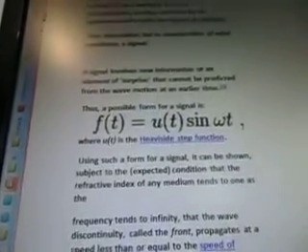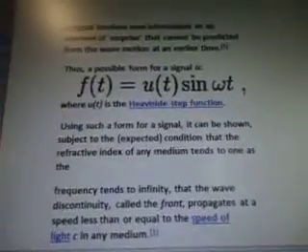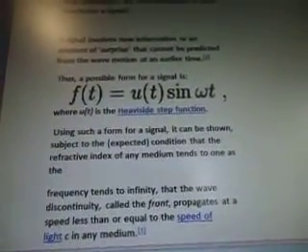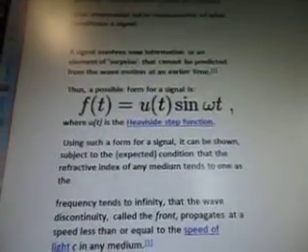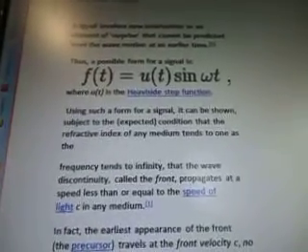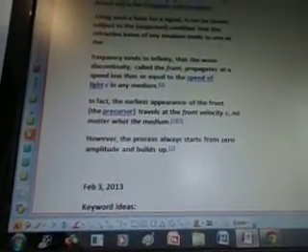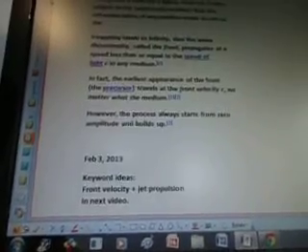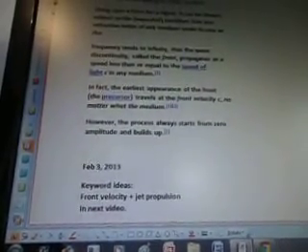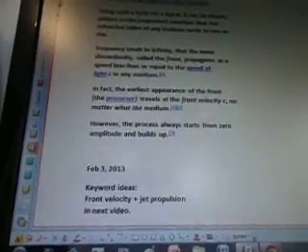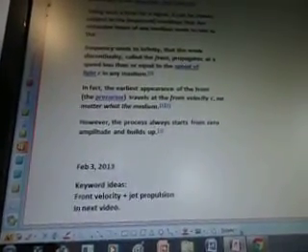Thus, a possible form for a signal is, and there's the equation, where u(t) is the Heaviside step function. Using such a form for a signal, it can be shown, subject to the expected condition that the refractive index of any medium tends to 1 and the frequency tends to infinity, that the wave discontinuity called the front propagates at a speed less than or equal to the speed of light, c, in any medium. In fact, the earliest appearance of the front, the precursor, travels at the front velocity c no matter what the medium. However, the process also starts from 0 amplitude and builds up.